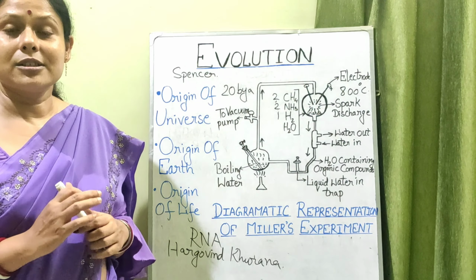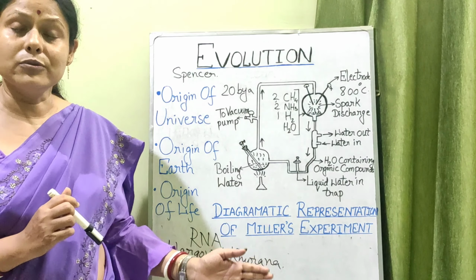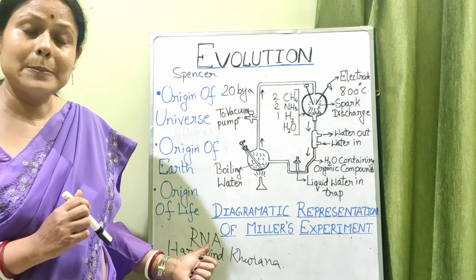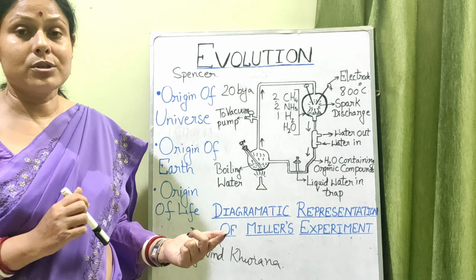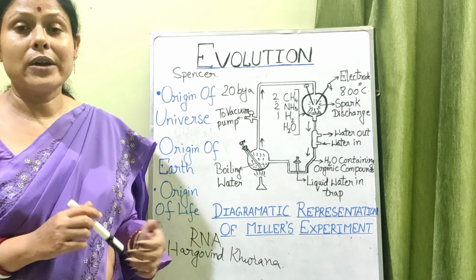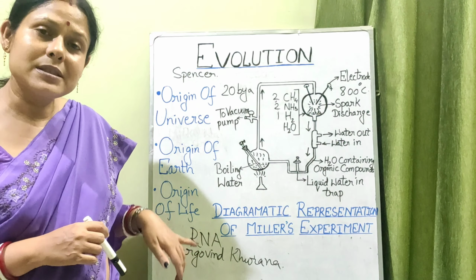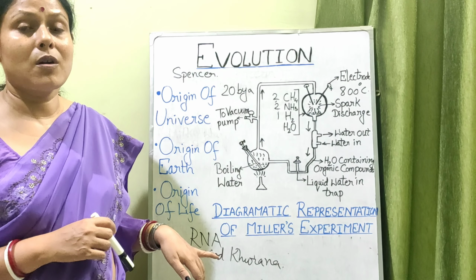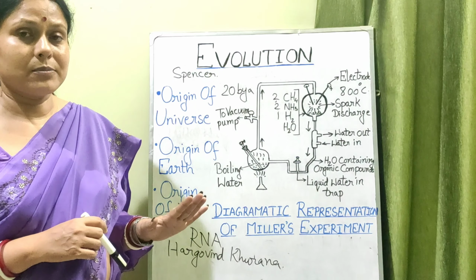So this was also one of the proofs that since RNA can be produced synthetically without the involvement of any living organism, perhaps this could be the genetic material of the primitive past of the Earth's atmosphere.